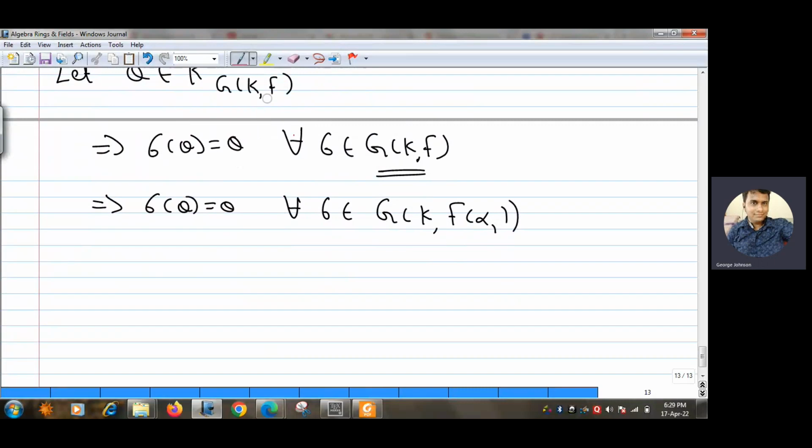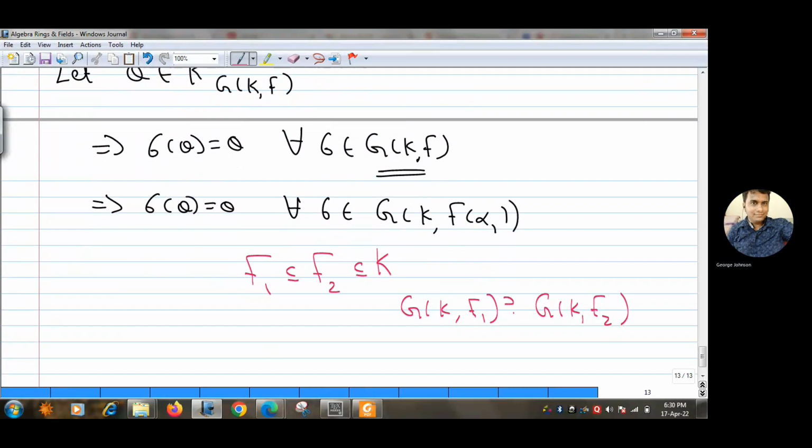The base thing for this is that, in fact, I will prove something more: if F1 is a subfield of F2, then what is the relation between G(K/F1) and G(K/F2)? What is the relation? F1 is a subfield of F2, and obviously both are subfields of K.